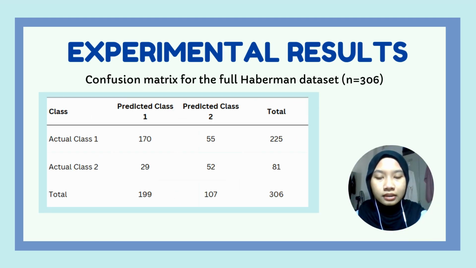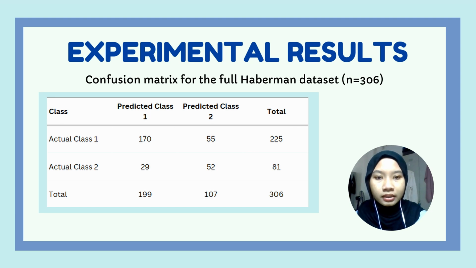Next is showing the classification accuracy. The overall classification accuracy achieved by the FIS on the full 306 patient dataset is 72.2%. The accuracy matrix in table revealed that the system correctly identified 117 of 225 survived patients and correctly classified 52 of 81 patients who died within the 5 years.